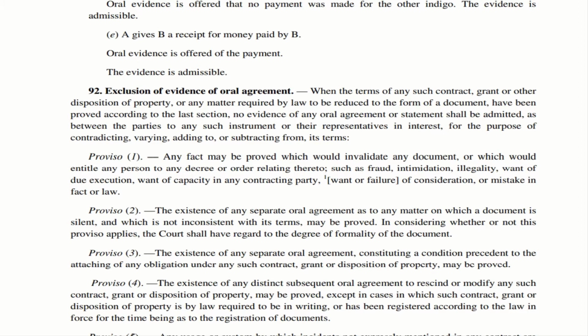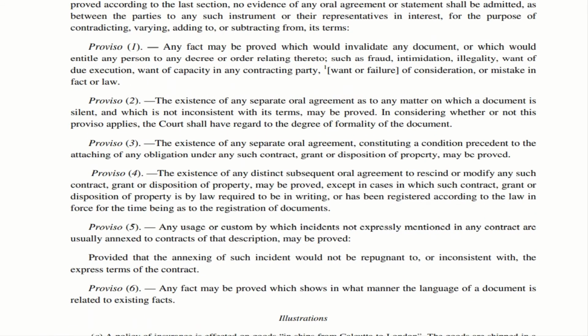So the court shall always have regard to the degree of formality of the document. So the court will see what is the formality of the document, or how the document is prepared, or the degree to which the document is prepared, based on which the court will make a decision. That is Proviso 2. Now let us move to Proviso 3.